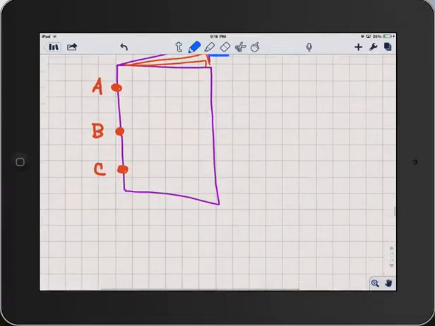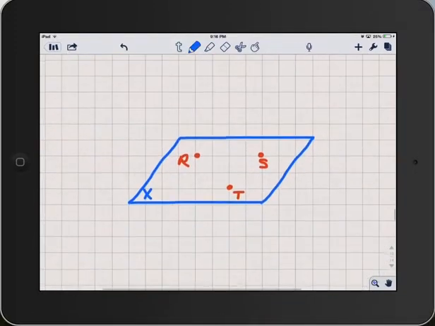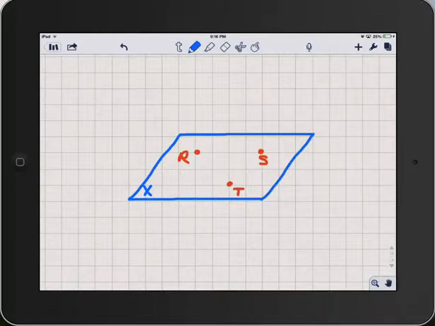But if we start with 3 non-collinear points, such as in this diagram, say on a sheet of plywood or on the floor of the classroom, those 3 points all lie on that one flat surface, that one plane, plane X in this diagram, and it's impossible for a second plane to contain those 3 points, points R, S, and T in this case.